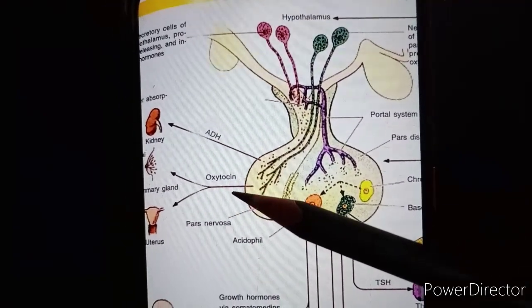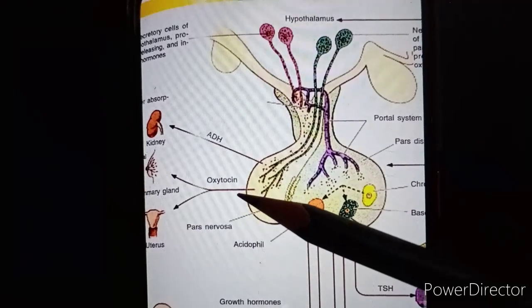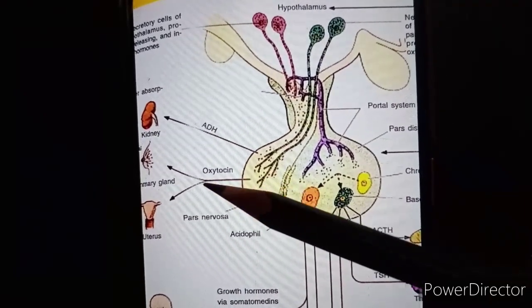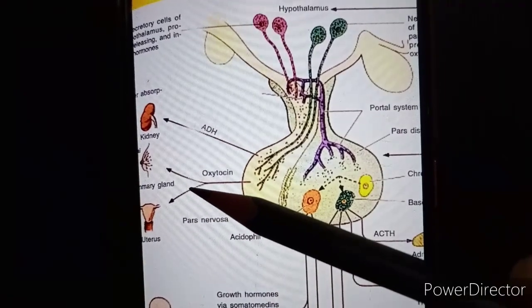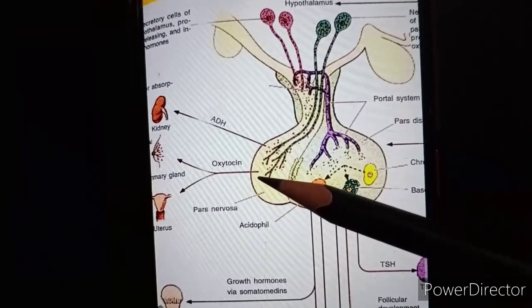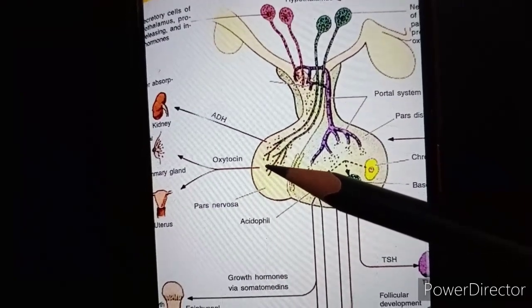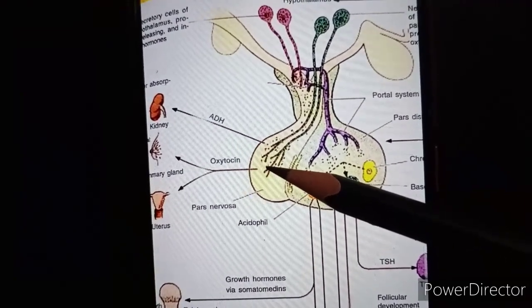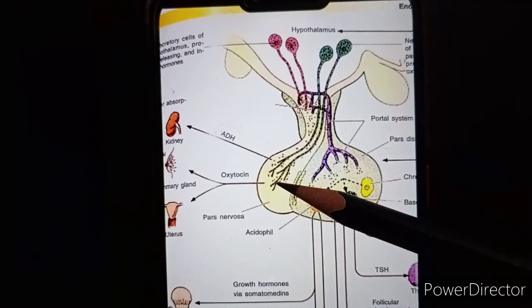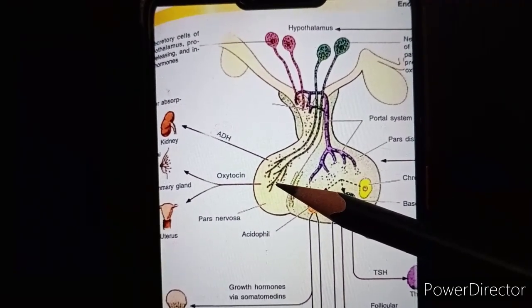What is the function of oxytocin? It controls the contraction of smooth muscle of the uterus and also the mammary gland. Again, very important hormone. These two hormones are released through the secretory vesicles, and at the terminal portion of this axon, there is a bulb or an elongation present.